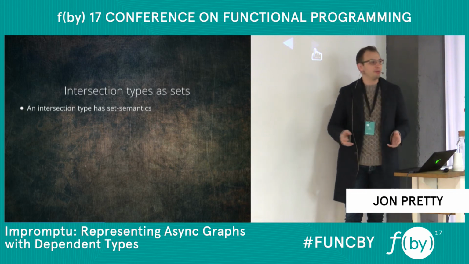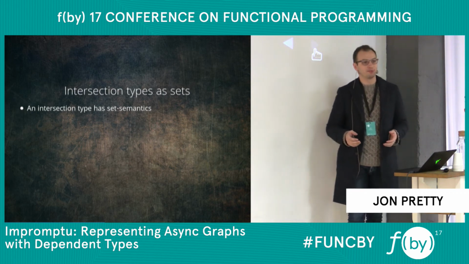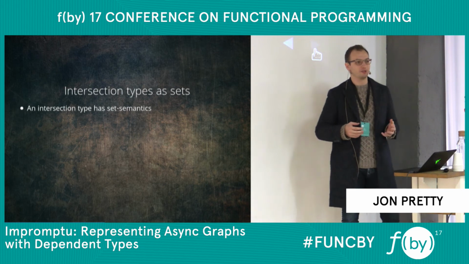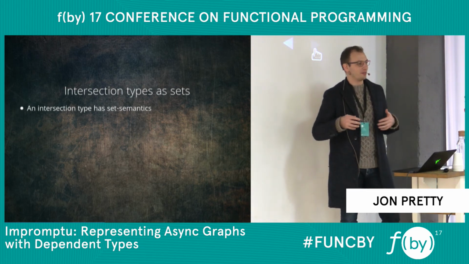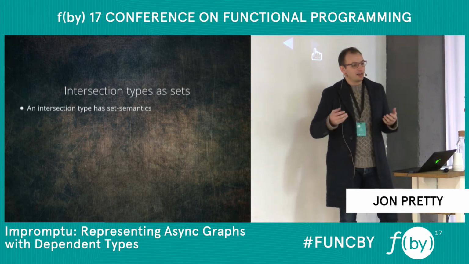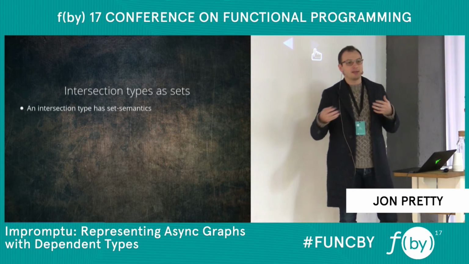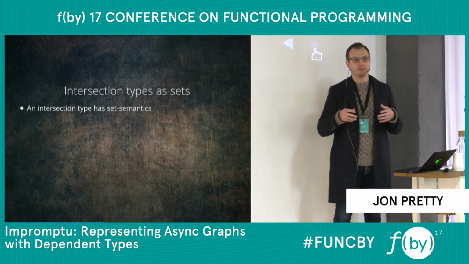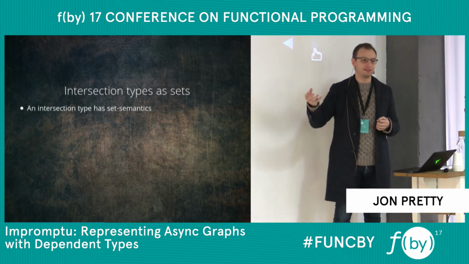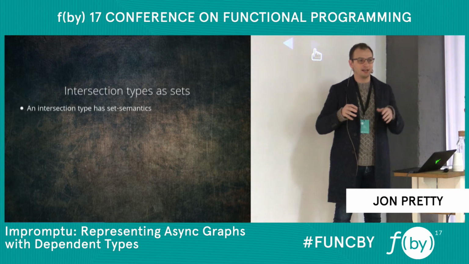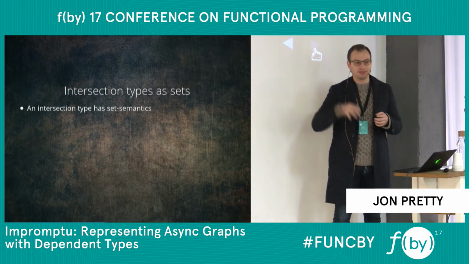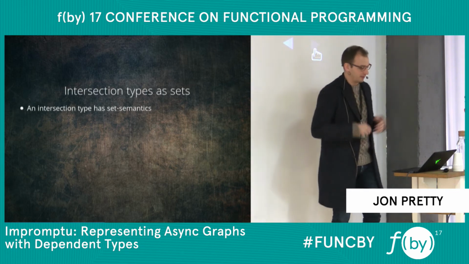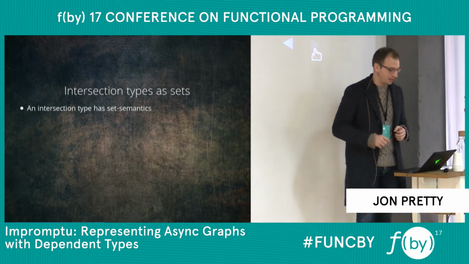Intersection types you may have encountered if you've ever seen a Product with Serializable. You probably didn't want to see it, but these appear occasionally. An intersection type, A with B, is the type of things which are both A's and B's. So an instance of A with B is an A, and it is a B. And if it's not both those things, then it's not an A, certainly not an A with B.